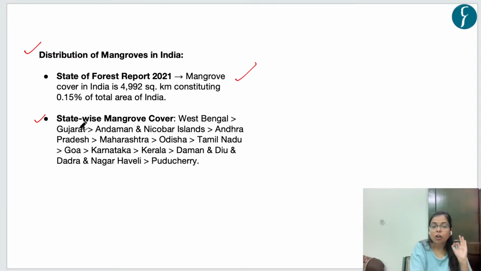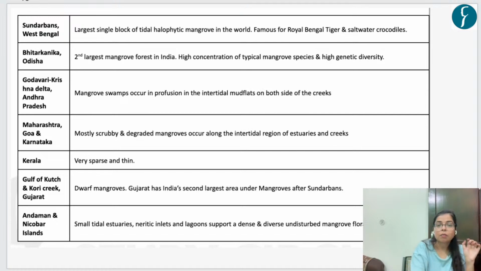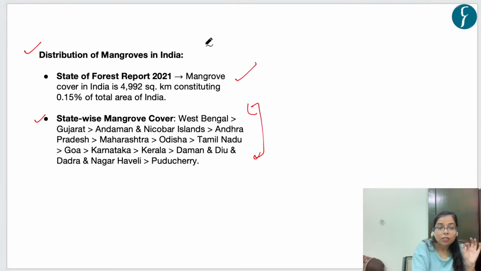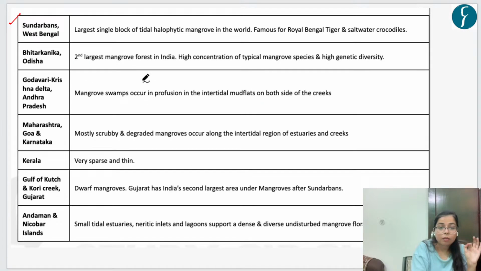And if we talk about the state-wise mangrove cover, West Bengal has the largest area under mangrove, and West Bengal is followed by Gujarat, Andaman and Nicobar Islands and Andhra Pradesh, and these states are mentioned here. Let's see a few facts regarding mangroves in certain states. In Sundarbans, we can find the largest single block of tidal mangroves in the world. So, as we saw, West Bengal has the largest mangrove plantation. So, this single largest block of mangrove plantation is found in Sundarbans.